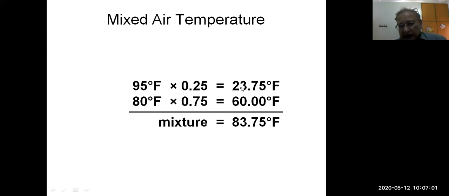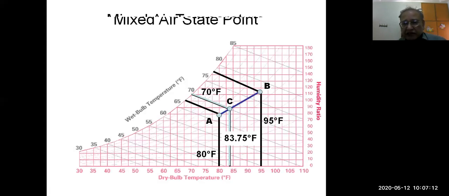It becomes 60. By adding these two, we get 83.75 degrees, which is point C, the dry bulb temperature of the mixed air. Because of these two temperatures, we can locate point C.